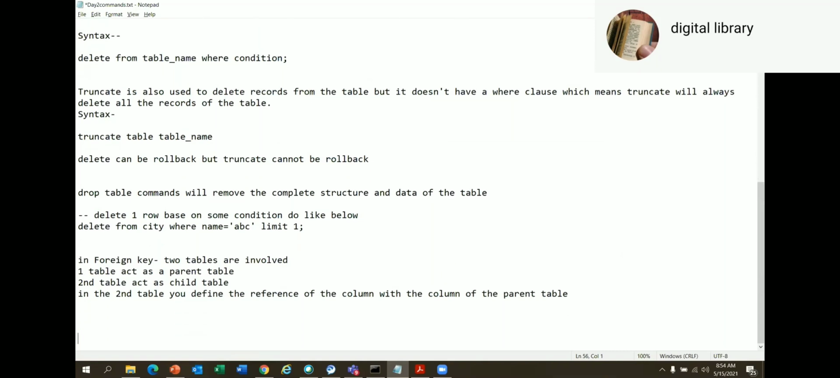The tree is not there, so it is not allowed, right? Exactly. So if you have to create a foreign key, which table do I have to create first? Parent table. Right? Department table.